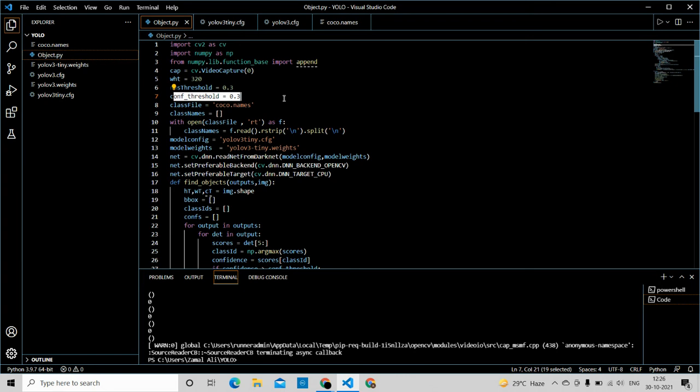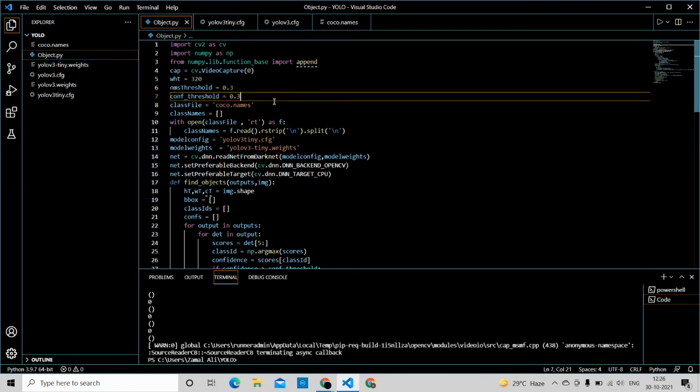If you want to make your program more precise and make it detect fewer objects in real time, you can just increase the threshold value. If I reduce it to 0.1, then it keeps on detecting every single thing, even if the system is sure only up to 10%. So that's not going to be accurate enough. I suggest you try 0.5, which is the most optimum value for it.